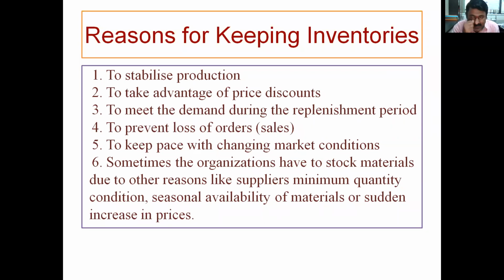So on seasonal availability, if any Fruity manufacturer approaches the mango farmer in the month of April, the rate may be higher, in May quite higher again. But in June, when the rainy season starts, there is a sudden decrease in the demand for mango due to the season, but still mangoes are available in the market. So at this time, taking advantage of this seasonal atmosphere and the price, definitely these people will approach. And sudden increase in prices.